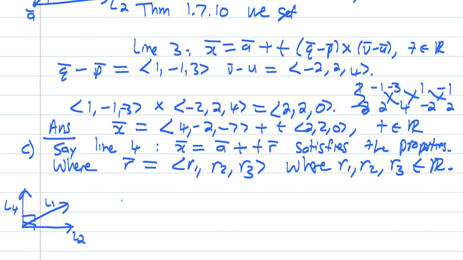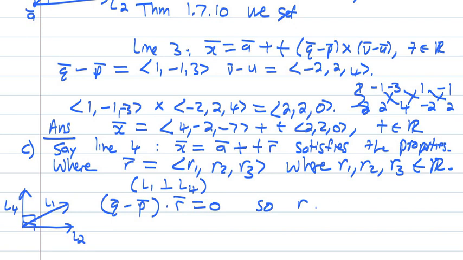So from line 1, Q minus P dot R must be 0, because line 1 is perpendicular to line 4. And Q minus P is (1, -1, 3) and R is (R1, R2, R3). So we get that R1 minus R2 plus 3R3 is equal to 0.